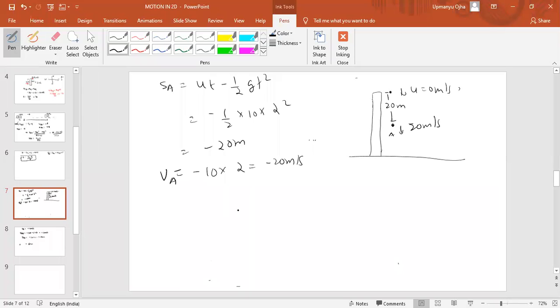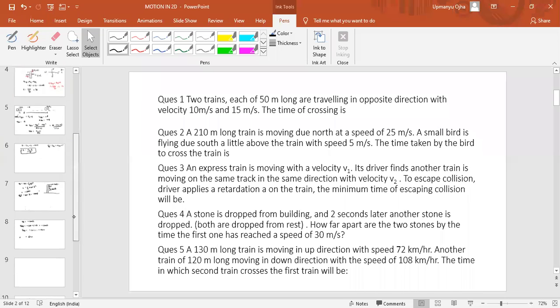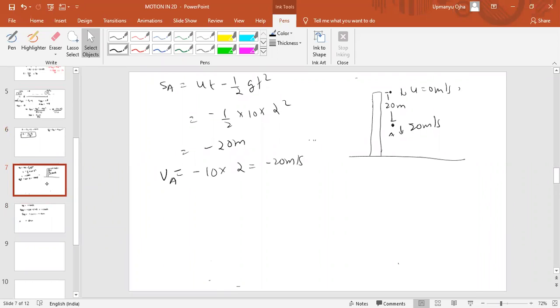You have to find how far apart the two stones are by the time the first one reaches 30 meter per second. So 30 equals 0 minus g into t, so t is 3 seconds.